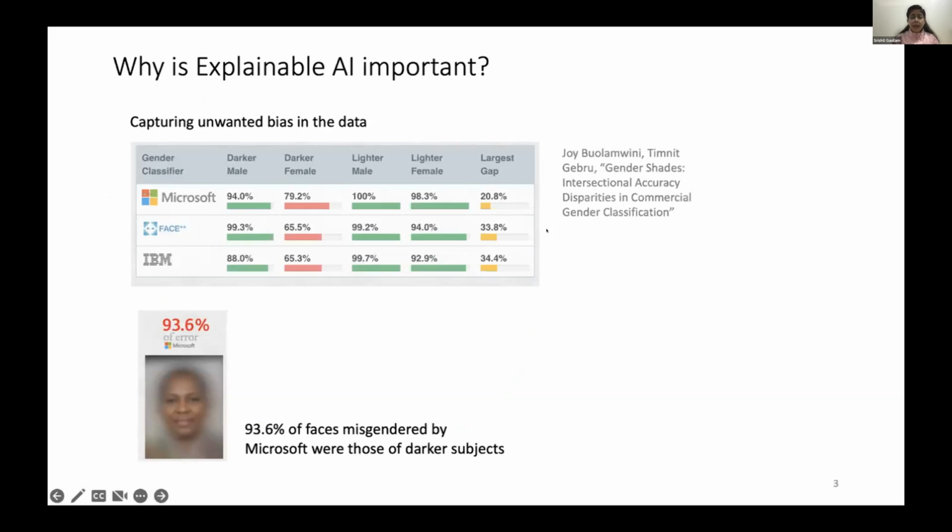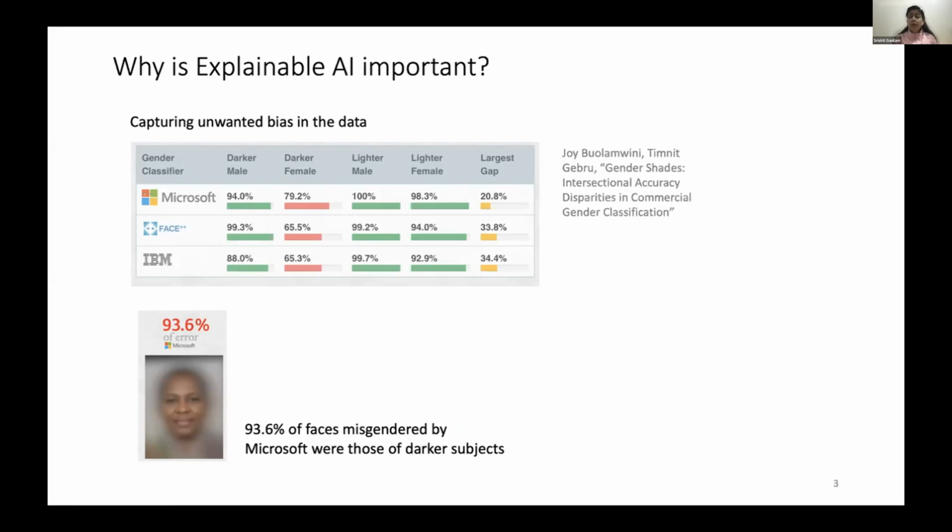Why is explainable AI important? So you already heard the example of Clever Hans in yesterday's tutorial, so I'll not mention that, but I have one more example. It is about capturing unwanted bias in the data set. This was a very big project called Gender Shades, done not so long ago.